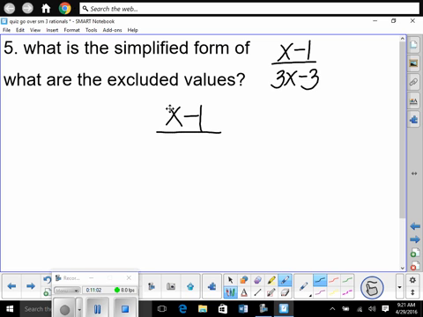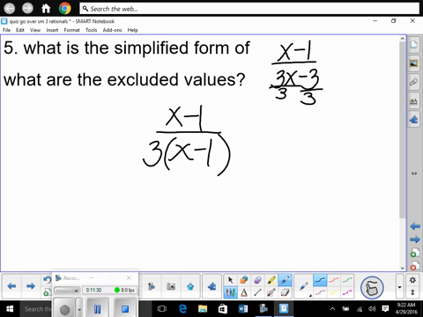Okay, awesome. On bottom, 3x minus 3. Is there anything in common? A 3. We're factoring out a 3. Then we're going to put what's left inside after we pull the 3 out of each term. So left on the front term is x, and then what? Minus 1, right? Yes, we're almost to that point.